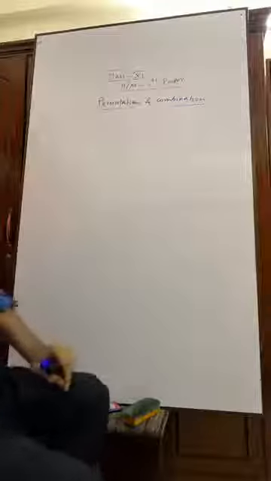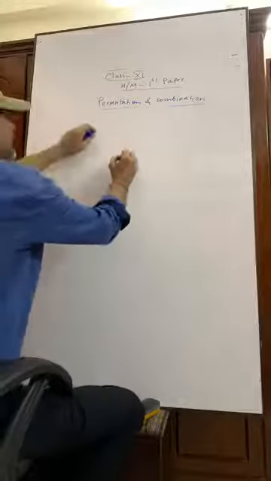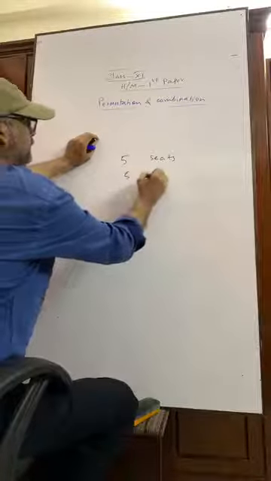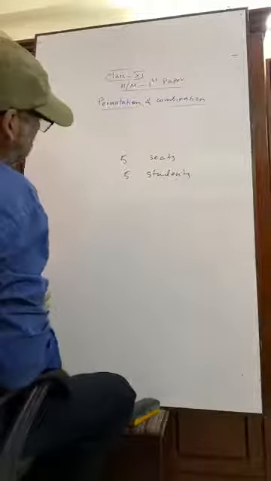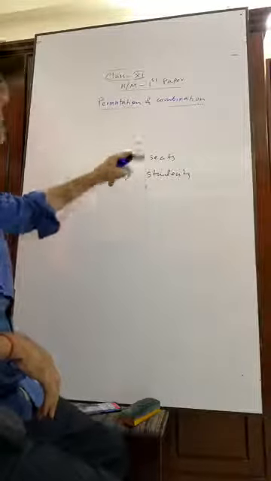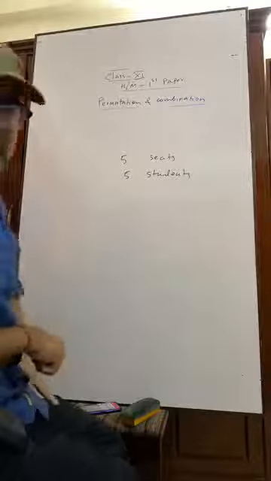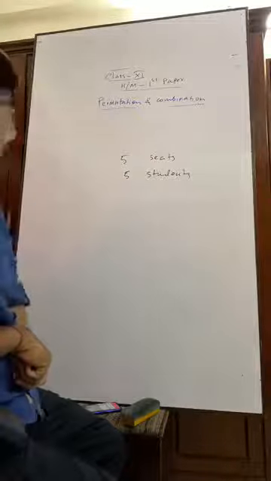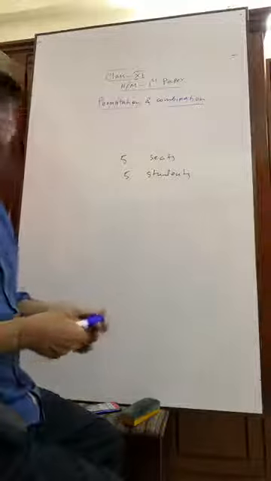Suppose in a small classroom there are five seats and 5 students. So we have decided that those 5 students will sit in those 5 seats. Very easy and good. In how many ways can 5 students be arranged on 5 seats? Can you tell me?